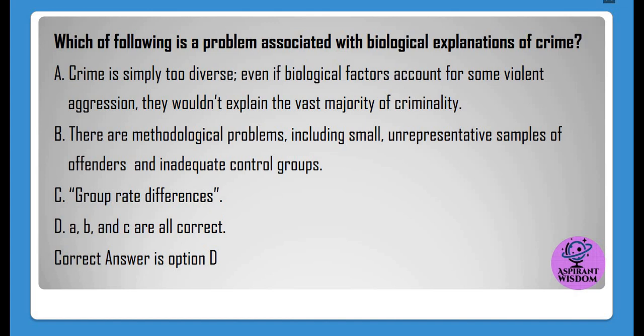Which of following is a problem associated with biological explanations of crime? A. Crime is simply too diverse. Even if biological factors account for some violent aggression, they wouldn't explain the vast majority of criminality. B. There are methodological problems, including small, unrepresentative samples of offenders and inadequate control groups. C. Group rate differences. D. A, B, and C are all correct. Correct answer is option D.